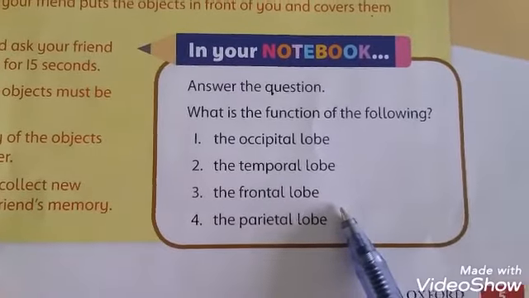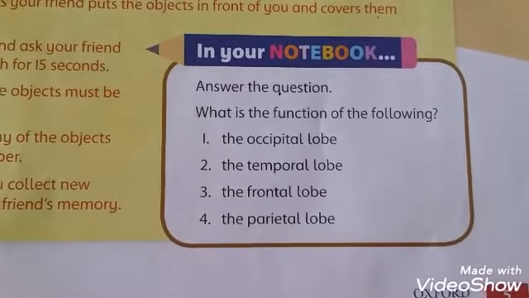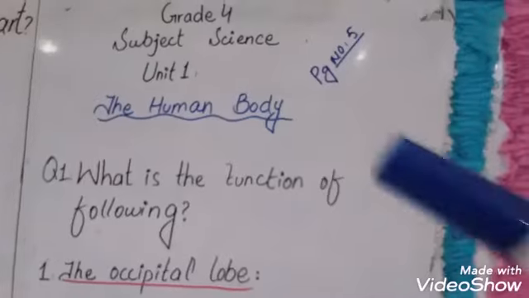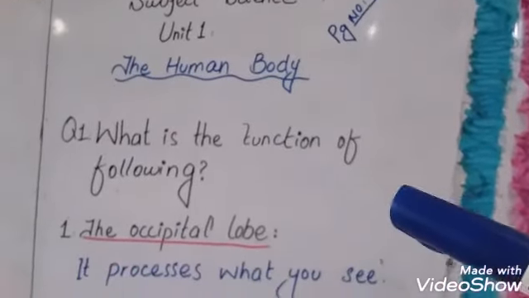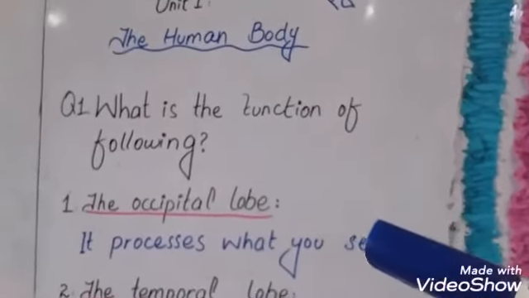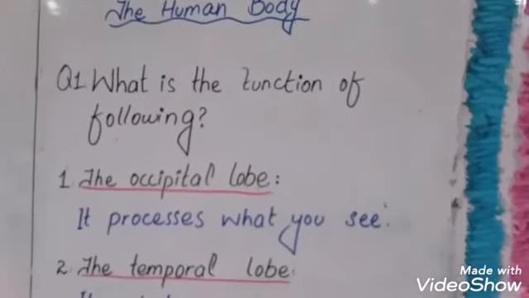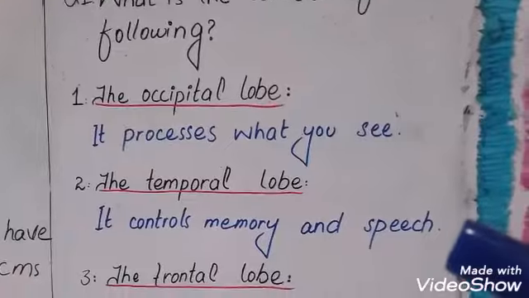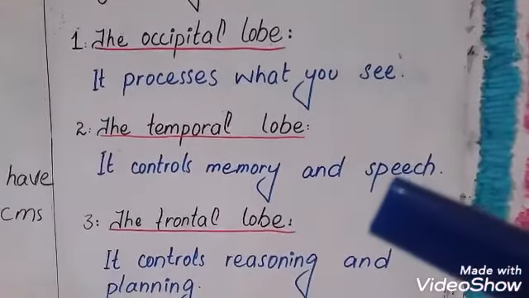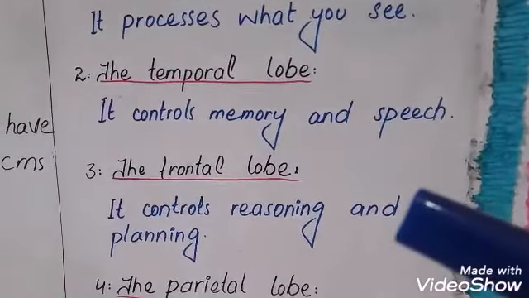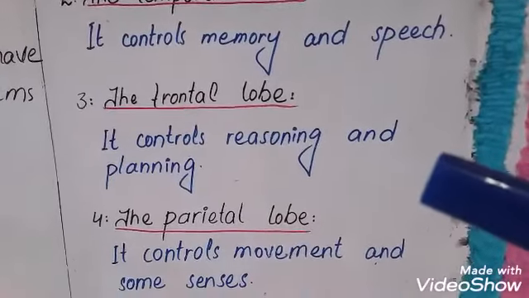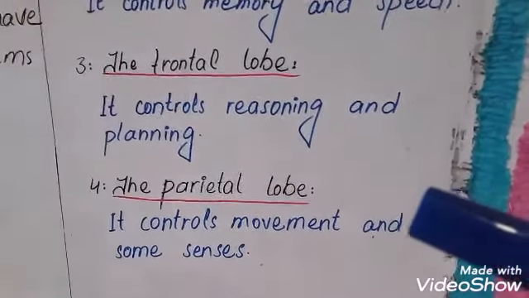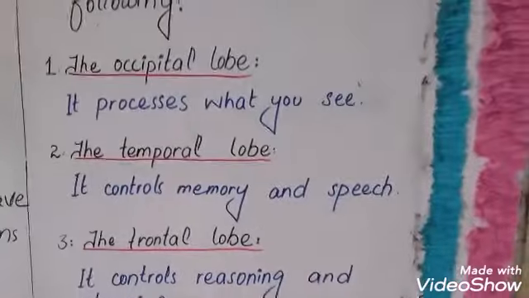Here is a question. What is the function of the following? The occipital lobe. It processes what you see. Temporal lobe. It controls memory and speech. The frontal lobe. It controls reasoning and planning. Parietal lobe. It controls movement and some senses. Note these questions in your notebook.